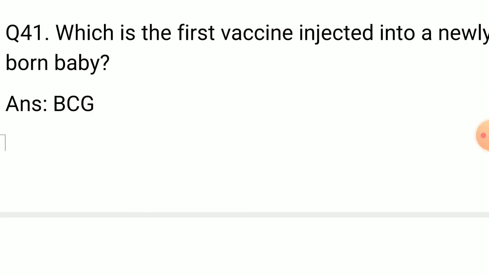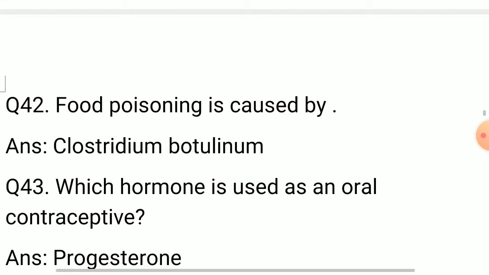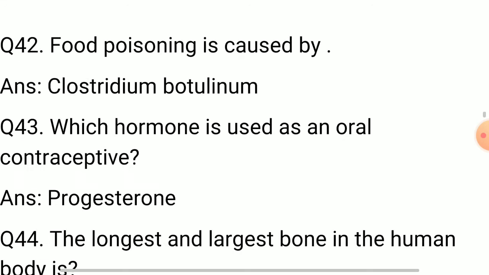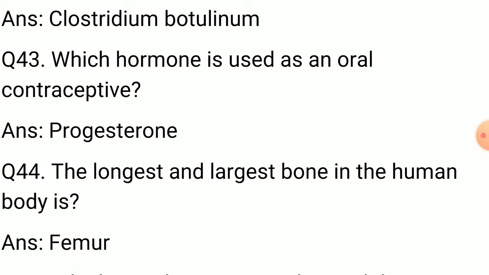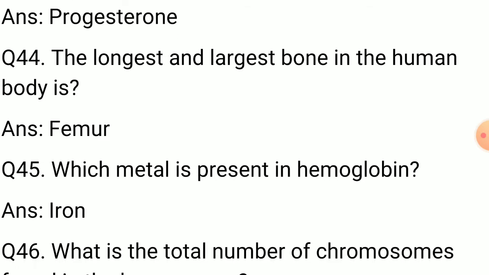Question number 41. Which is the first vaccine injected to a newly born baby? Answer is BCG. Question number 42. Food poisoning is caused by. Answer is Clostridium botulinum. Question 43. Which hormone is used as oral contraceptive? Answer is progesterone. Question 44. The longest and largest bone in the human body is femur.